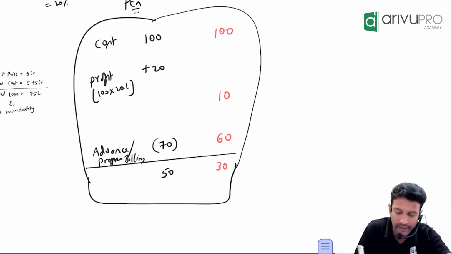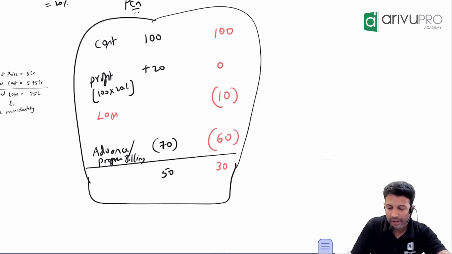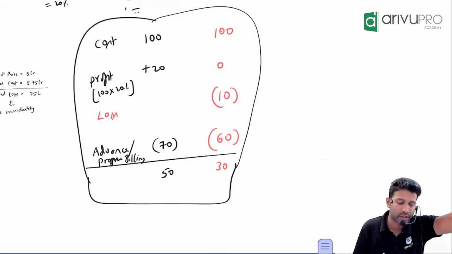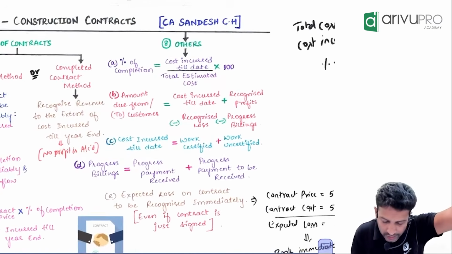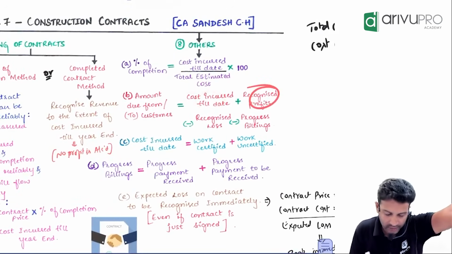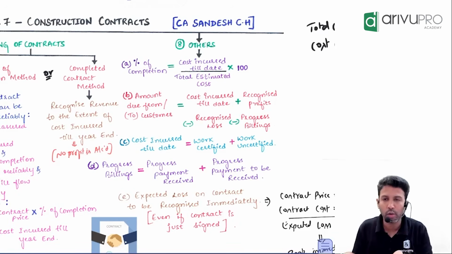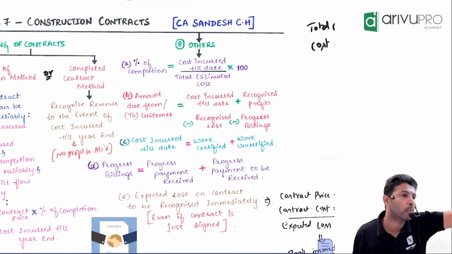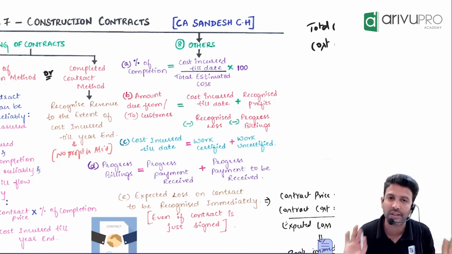How did you get 30? You took cost. Is profit there or no profit here? In fact, what is it here? Loss. Loss means plus or minus? Minus. And what is this, progress billing or advance? What did you do for that? Minus. Now tell me, how did you get the full equation? Cost incurred till date plus recognized profit. Profit is not there. Minus recognized loss. Minus progress billing. Do that, and you will get to know how much more money you have to collect from the customer. As simple as that. Okay?